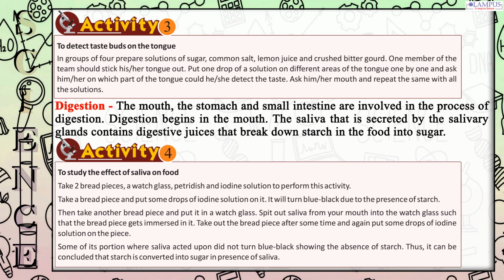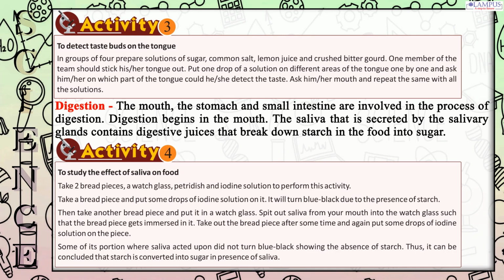Take 2 bread pieces, a watch glass, petri dish and iodine solution to perform this activity. Take a bread piece and put some drops of iodine solution on it. It will turn blue-black due to the presence of starch. Then take another bread piece and put it in a watch glass.